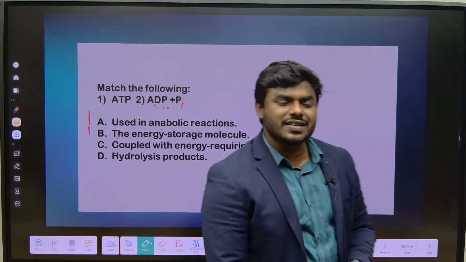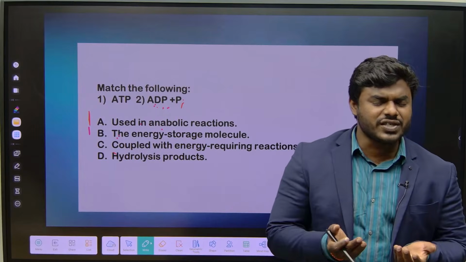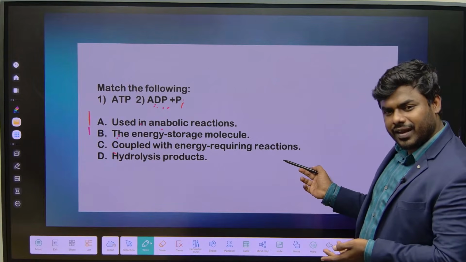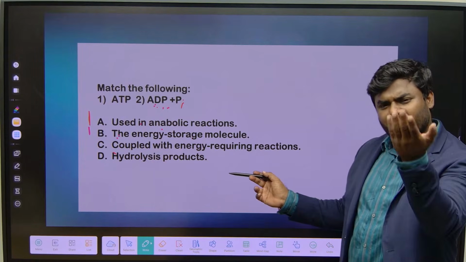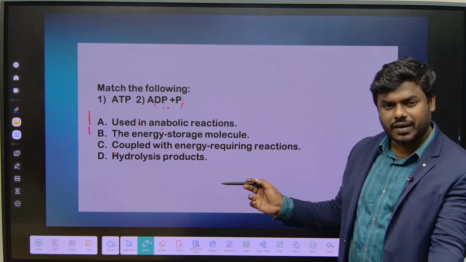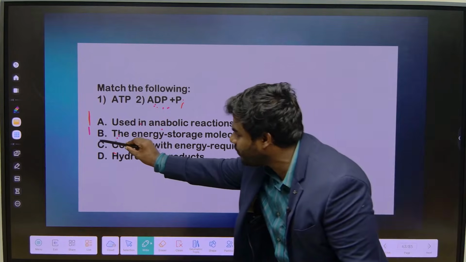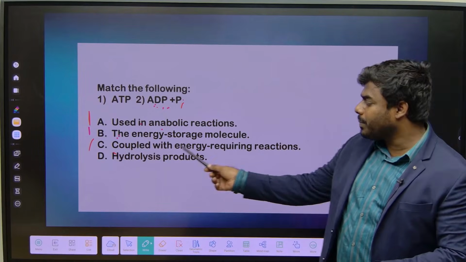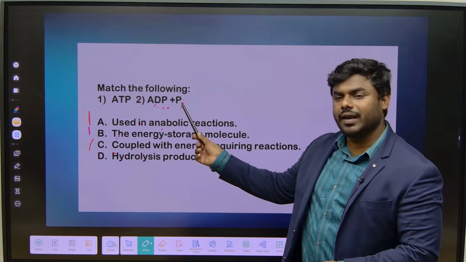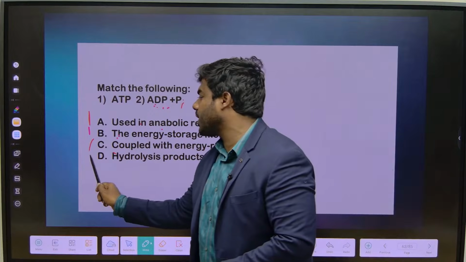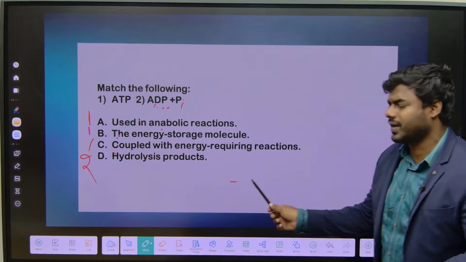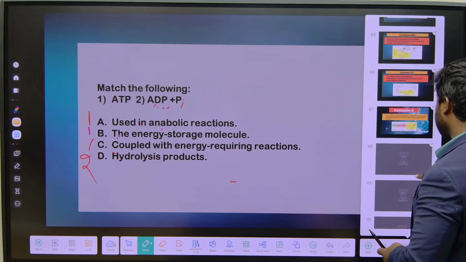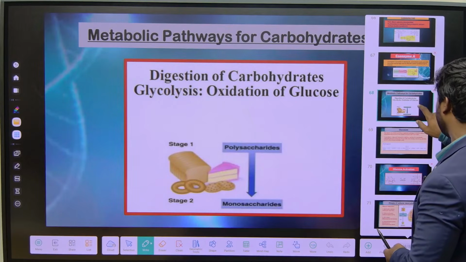Just now we discussed an anabolic reaction, the reaction which requires ATP. That is called an energy requiring reaction. If I want to move a muscle, what reaction is this? Energy requiring reaction. So definitely what is required? ATP. Correct? When ATP breaks down, we get ADP and Pi. So these are said to be what products? Hydrolysis products. So understand that correctly. Okay, so that is a simple structure of the ATP.